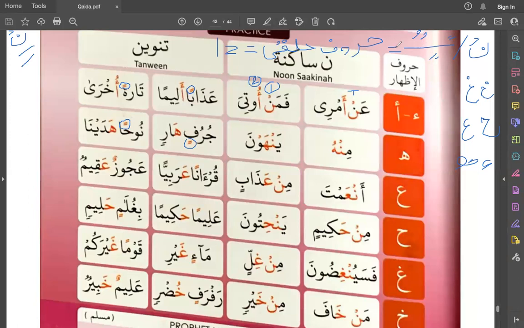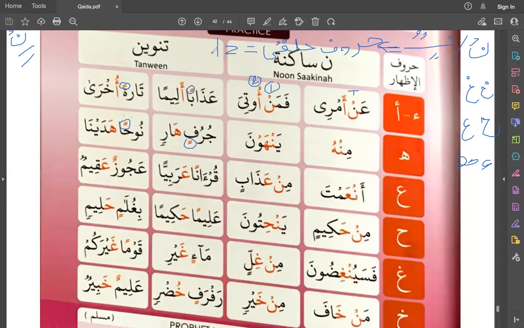That's why their rules are same. After noon sakin or tanween, you find what? Yes, you find huruf halqi, throat letters, and these are the 6 throat letters. So any one of these throat letters after noon sakin will create izhar.